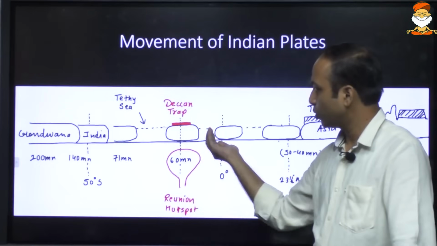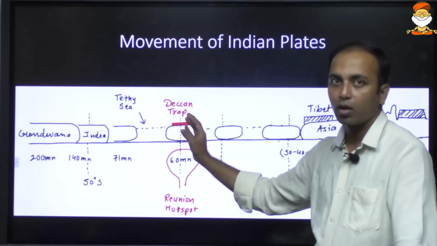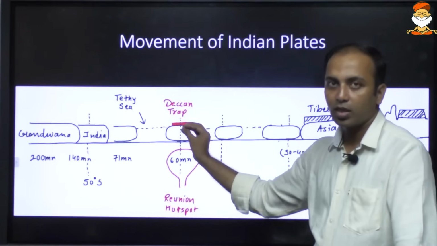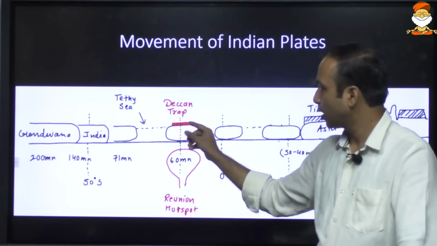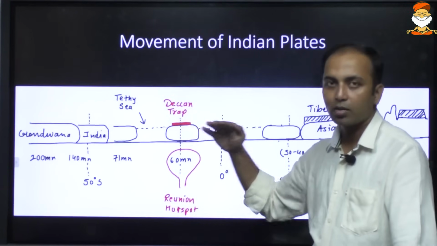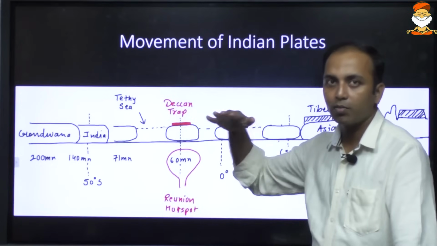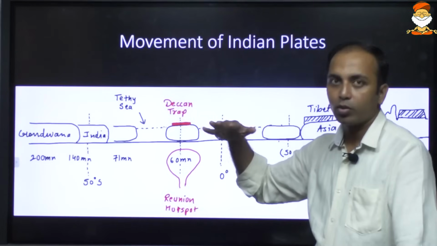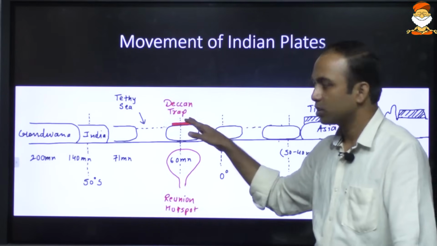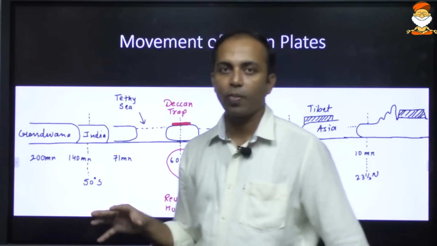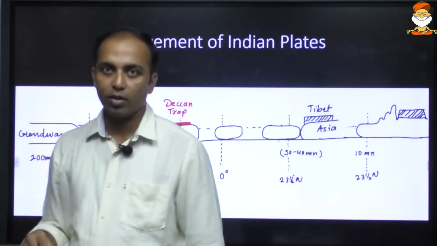As India moved over it, this magma also oozed out on the Indian plate and formed one layer. In fact, layer by layer was accumulated over India, and this led to the formation of the Deccan Plateau that we have today.